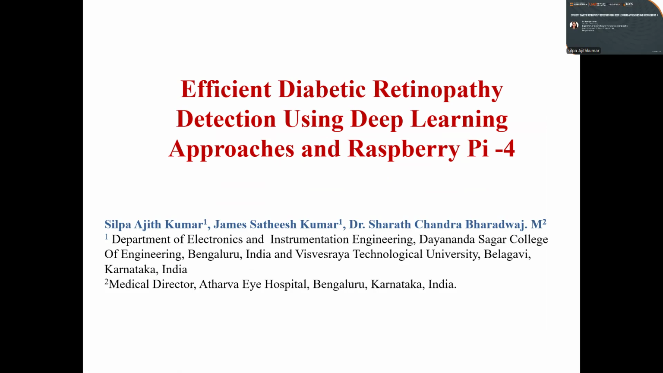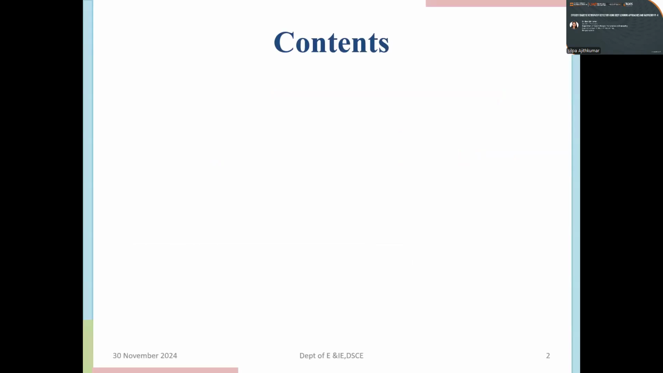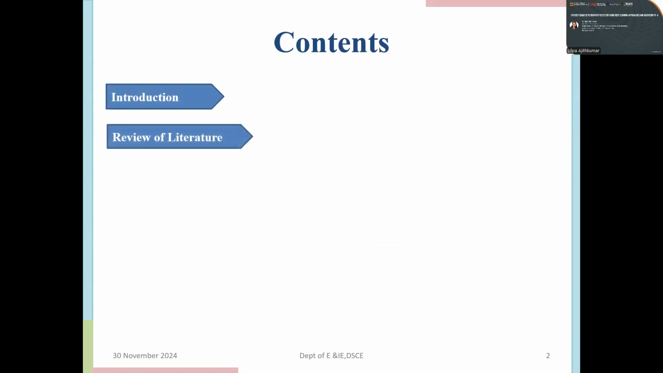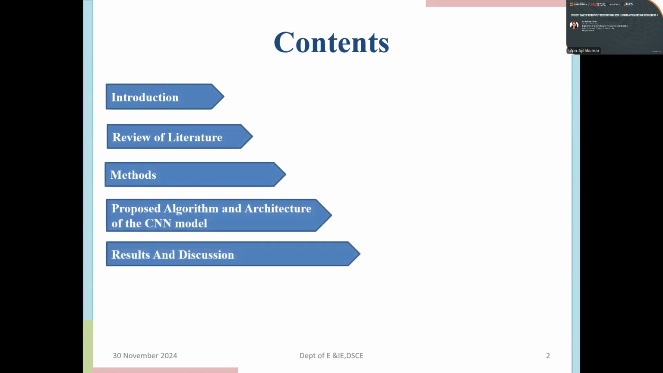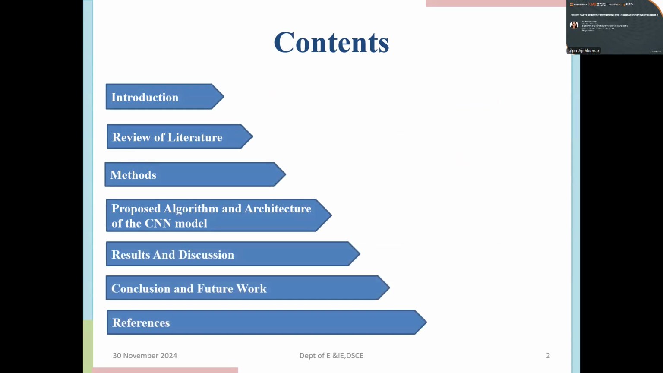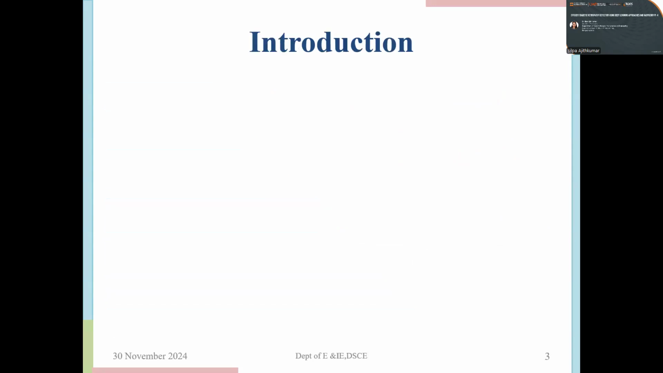Today, I'm going to do the presentation on the paper titled Efficient Diabetic Retinopathy Detection Using Deep Learning Approaches and Raspberry Pi 4. The content of the presentation is as follows. It starts with introduction, review of literature, methods, proposed algorithm and architecture of the CNN model, results and discussion, conclusion and future work, and references.